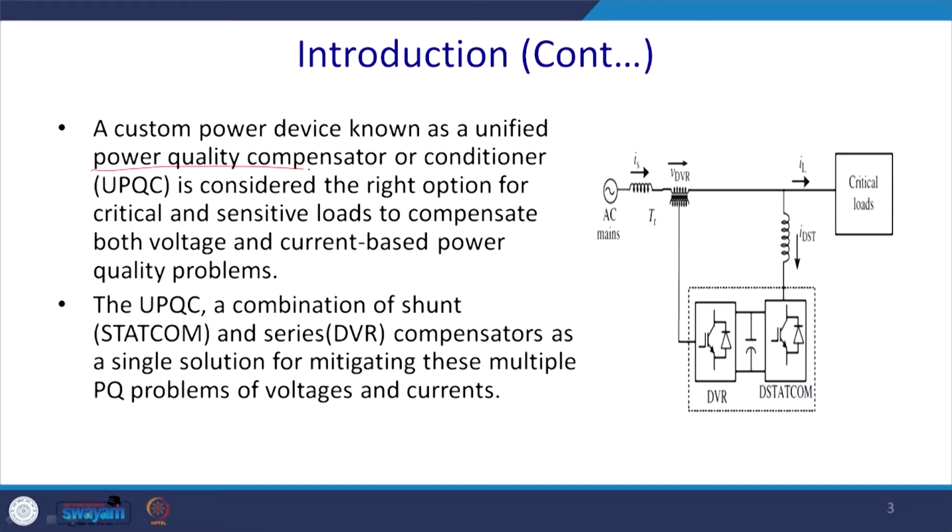So a custom power device, as I told you, the unified power quality conditioner, or sometimes we also say compensator, is considered the right option. It is sometimes called the band-aid option, so you put it where it bleeds most, for critical and sensitive loads, to compensate both voltage and current based power quality problems.